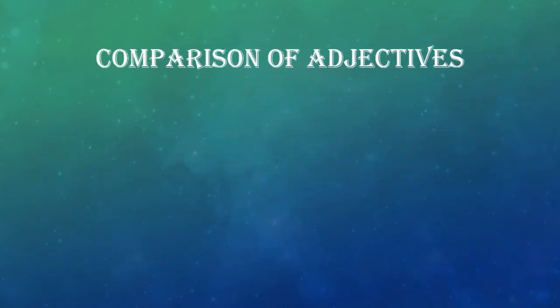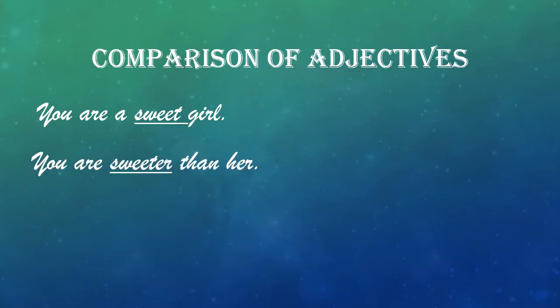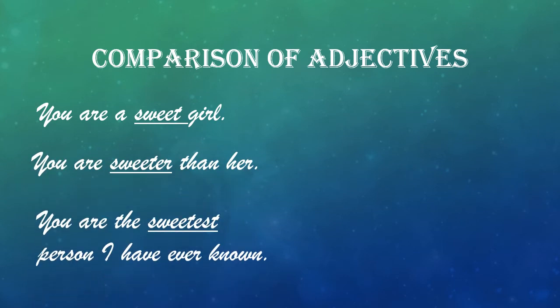Comparison of adjectives. Do you know, friends? Adjectives change their form to show comparison, and they are called the three degrees of comparison. How does it happen? Let's see. You are a sweet girl. You are sweeter than her. You are the sweetest person I've ever known.